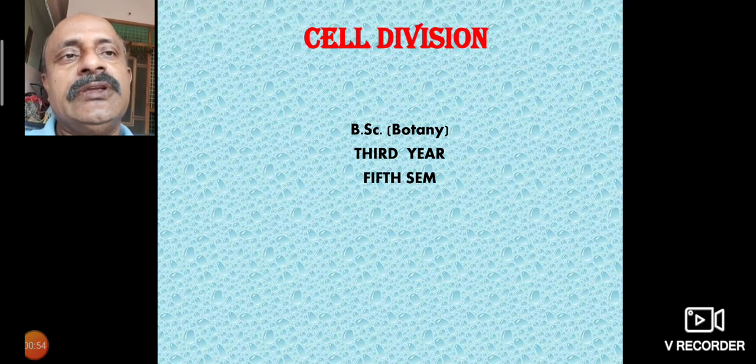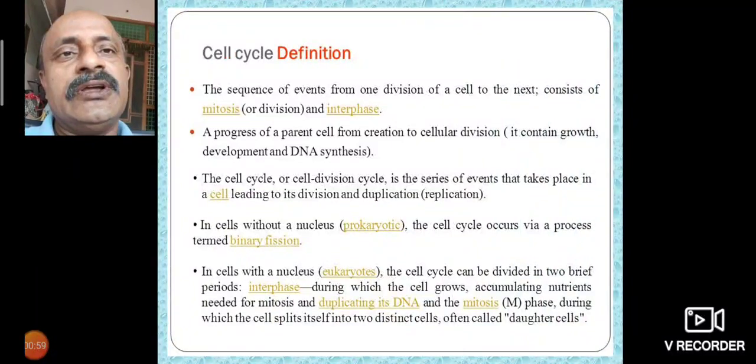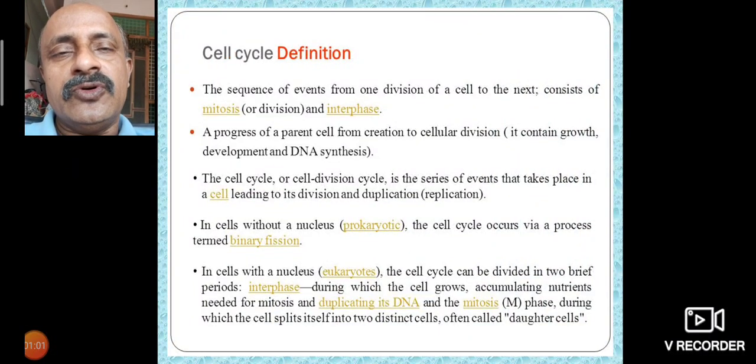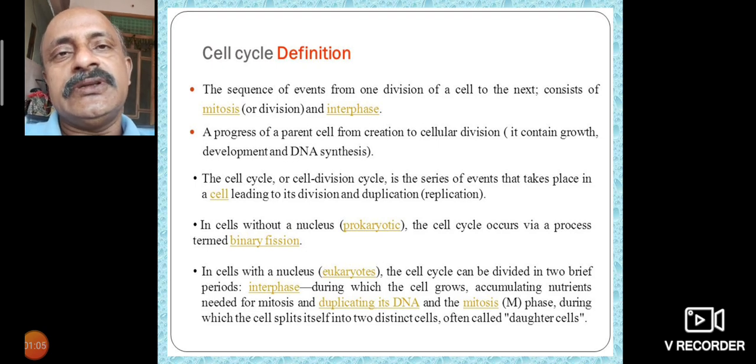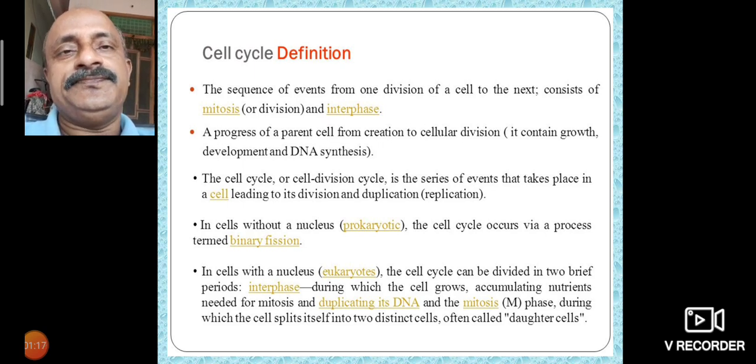So now, presently, cell division. What is the meaning of cell division? Before that, there is also the cell cycle. How many stages are included in the cell cycle? The cell cycle has interphase and the dividing phase.